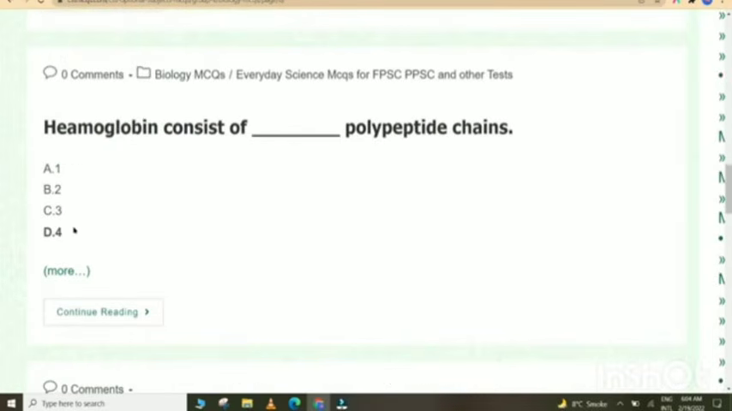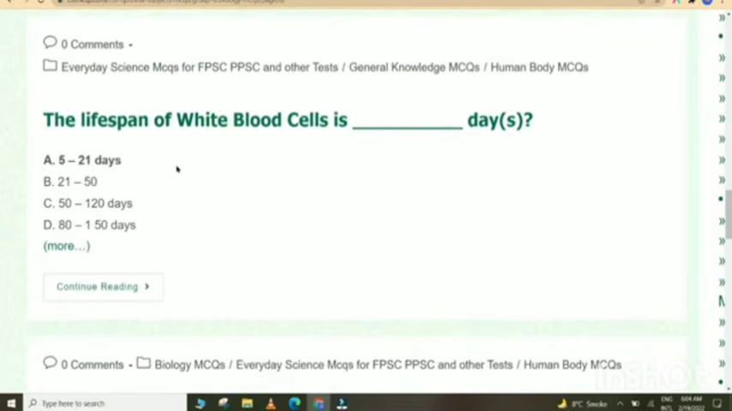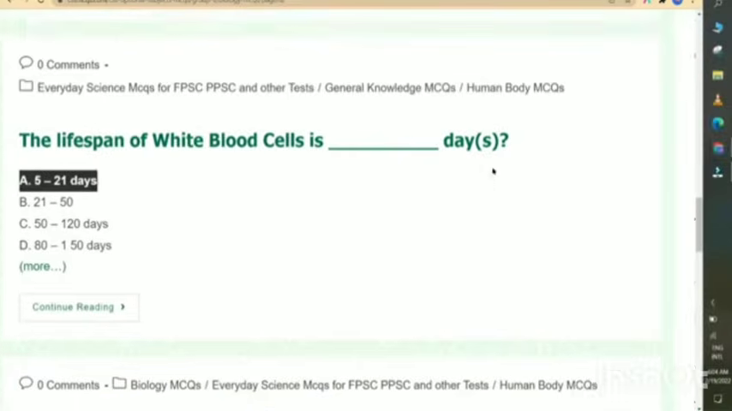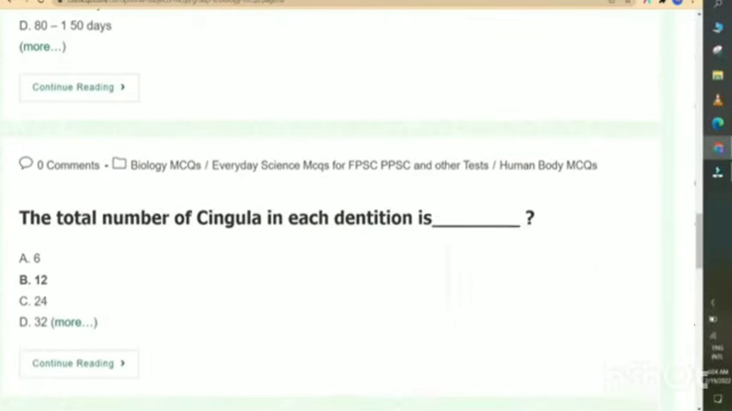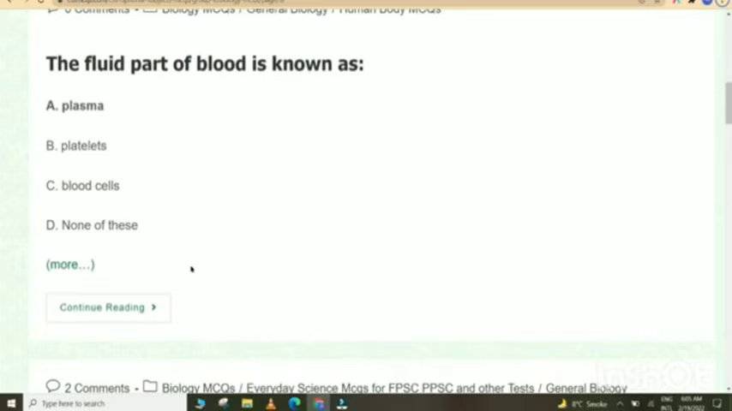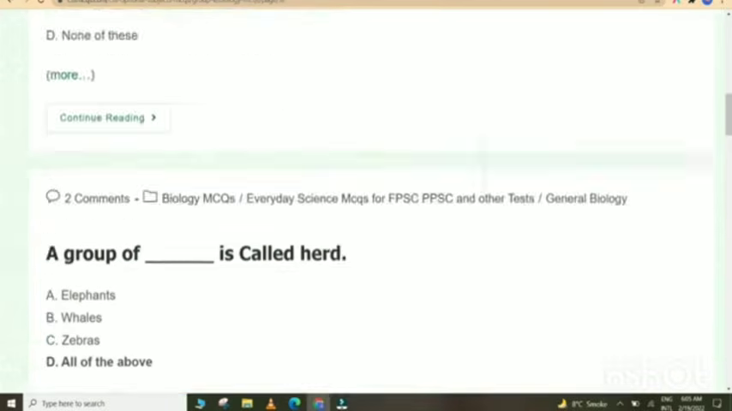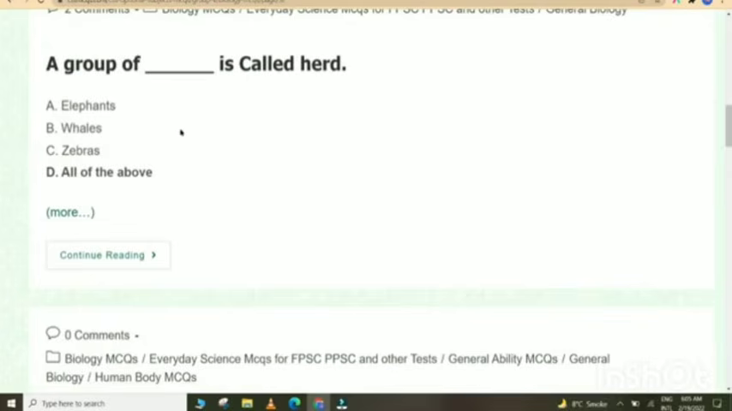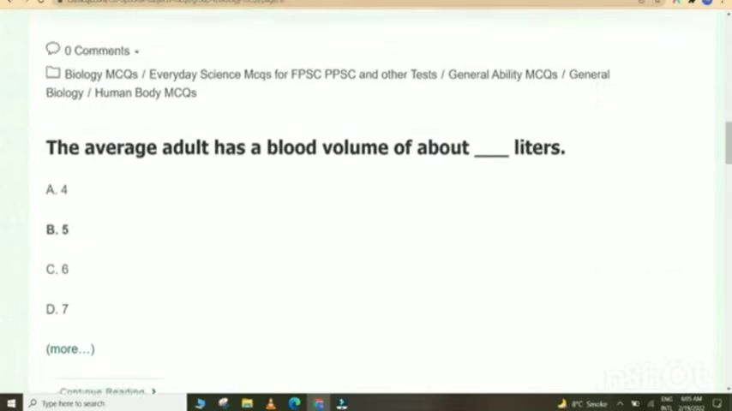Hemoglobin consists of 4 polypeptide chains. The lifespan of white blood cells is 5 to 21 days. The total number of cingula in each dentition is 12. The fluid part of blood is known as plasma. A group of elephants, whales or zebras is called a herd. So the correct answer is all of the above.